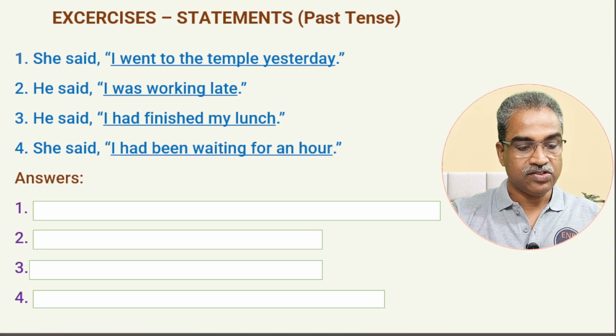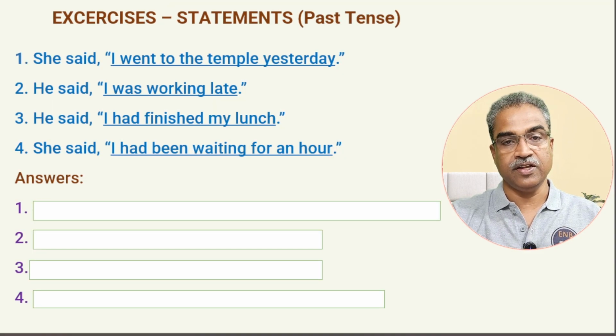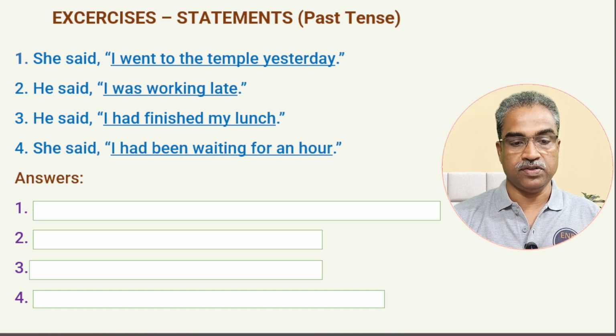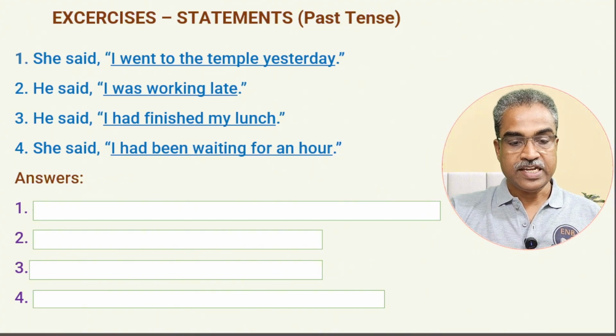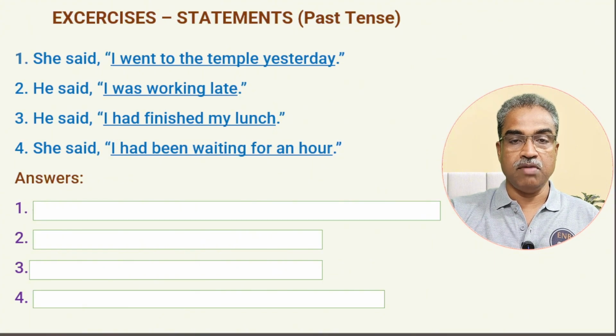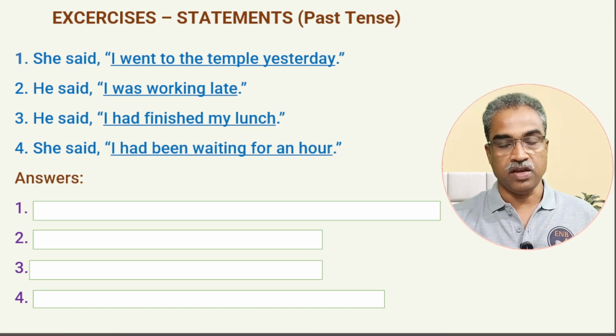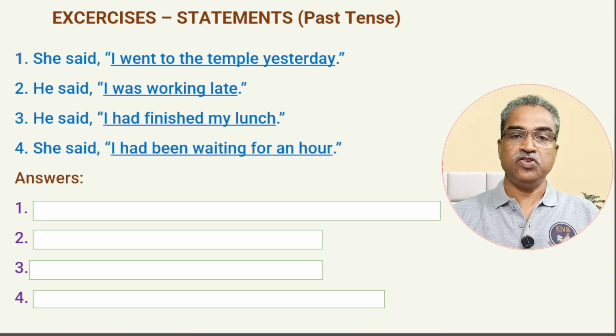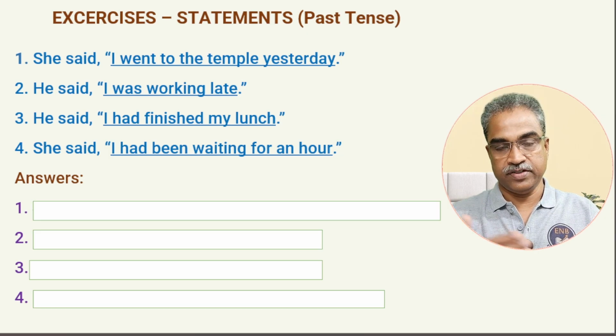Okay, now let's work out some exercises here. Taking our time, let us work it out and then you will understand what's what. Now these are all statements. And this is the first one in the past tense that I have given here. So now you do this: He said, I went to the temple yesterday. Who can do this? Can you do this one on your own? Do you want me to explain this? First thing, let us see.